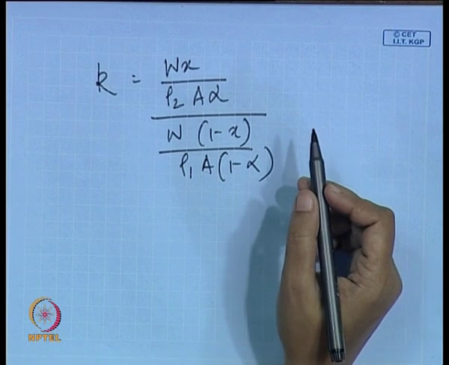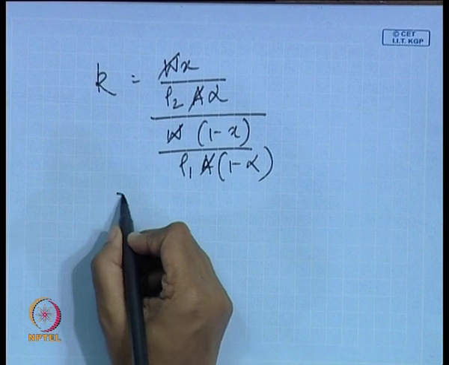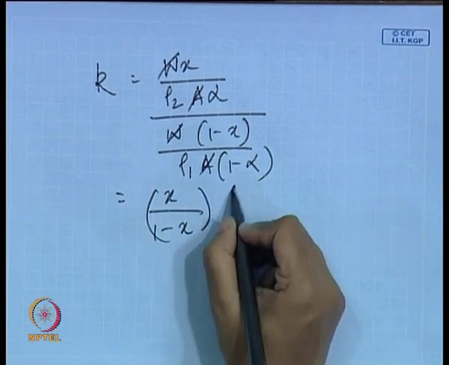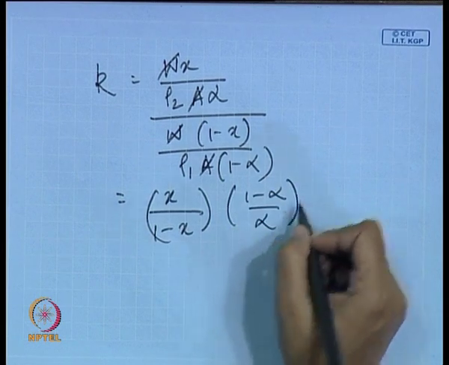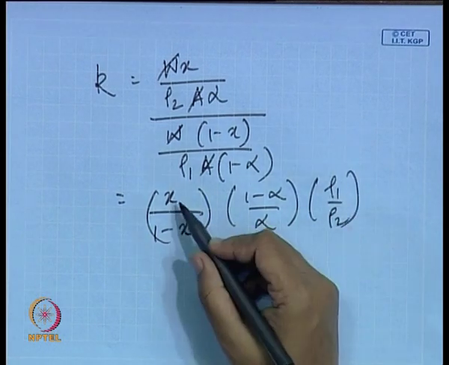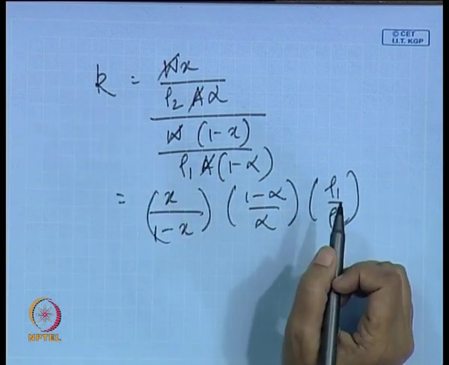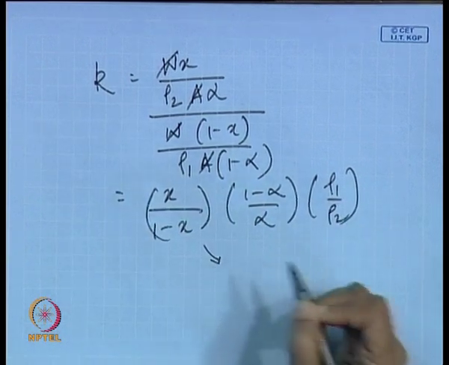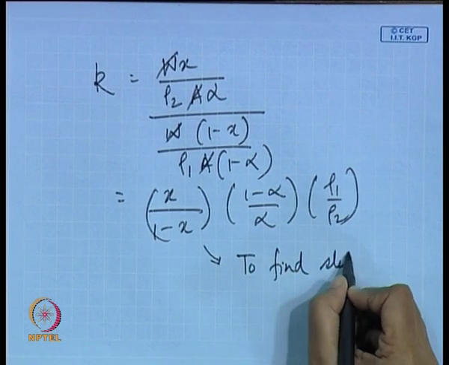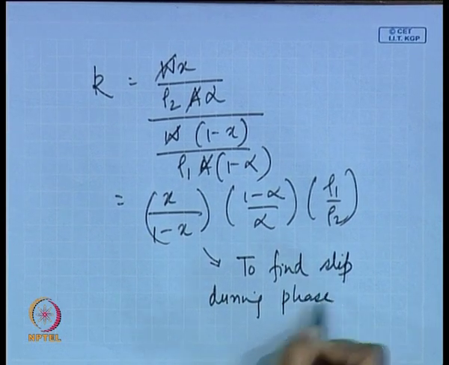and therefore we find what K is equal to, these things cancel out. So, K is nothing but equal to x by 1 minus x, 1 minus alpha by alpha, rho 1 by rho 2. Rho 1, rho 2 are known, x is known. So, if alpha can be found out, K can be found out, or vice versa. This relationship is particularly important to find slip during phase transition. This is a very important relationship.